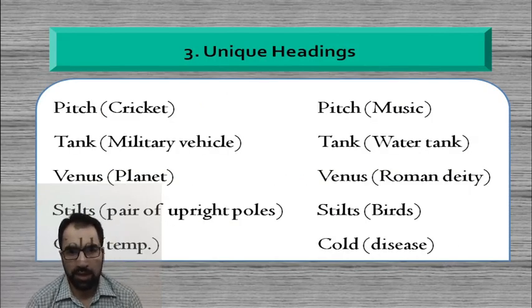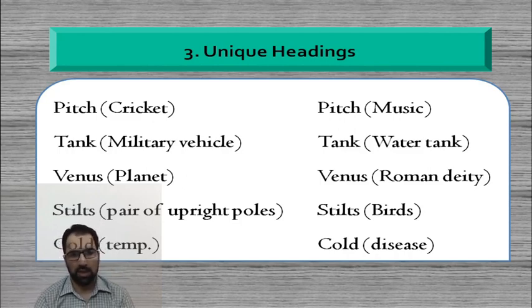Then the third principle is unique headings. As the name indicates, unique means which is not common, where only one kind of word or term should be used. It should not be used in multiple contexts and multiple meanings. It should always be one. There should always be a oneness of the terms. In that context, the principle says that the headings we assign for a subject catalog should always be unique. There should not be any duplication of the term, and not multiple contexts of the terms.